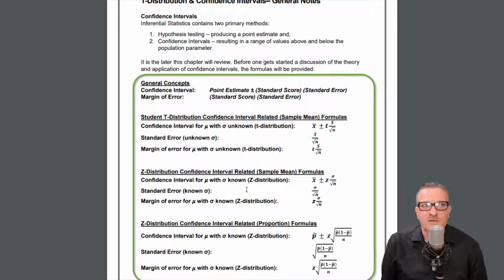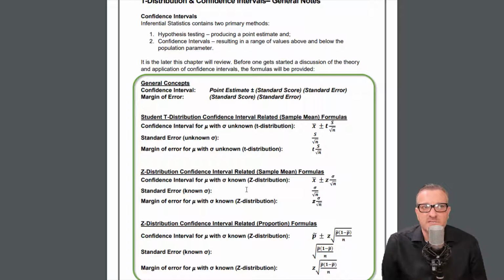Confidence intervals. Okay. So in inferential statistics, we have two primary methods of coming to a conclusion, or making decisions. One of them is hypothesis testing, and it produces a point estimate. So with a hypothesis test, we say, if we were to do something, what is the likelihood that something will be greater than or less than or equal to something, and that's the single point part.